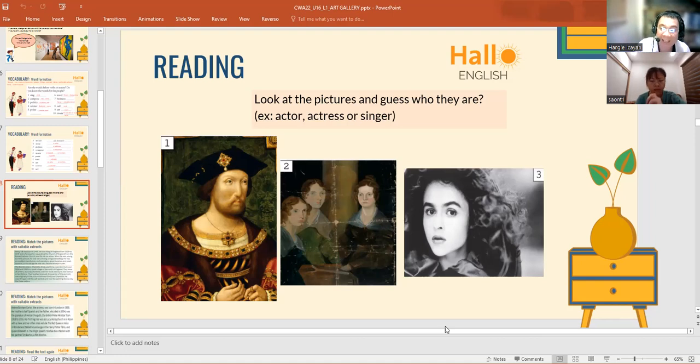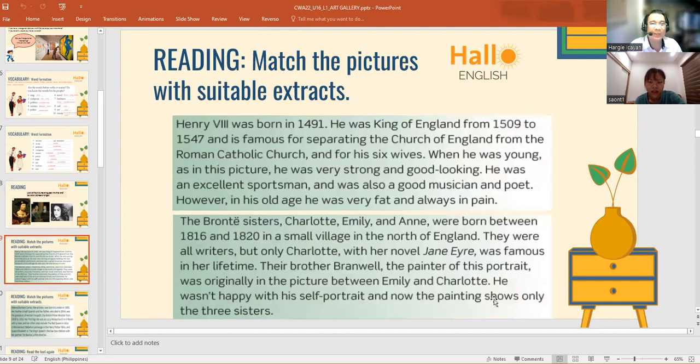Okay, so let's try if that guess would be correct, Sal. Are you ready for the discussion? Let's discuss all about the reading. Who among the pictures would be the actress, the actor, or the singer? So let's try to understand them. Match the pictures with suitable extracts.